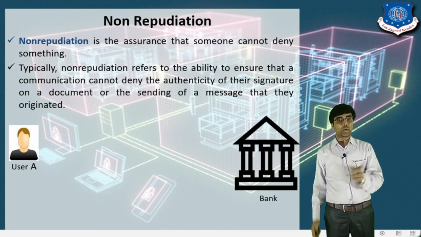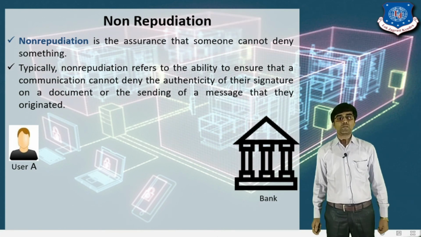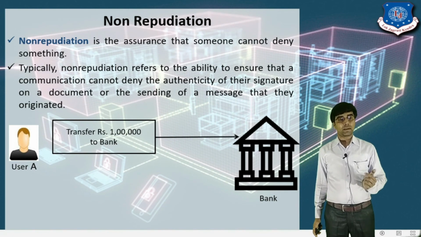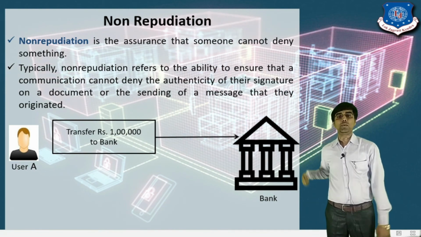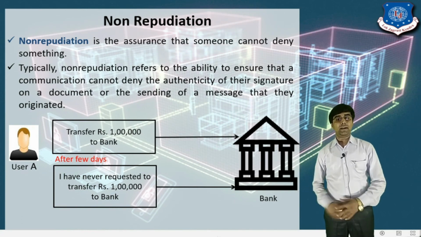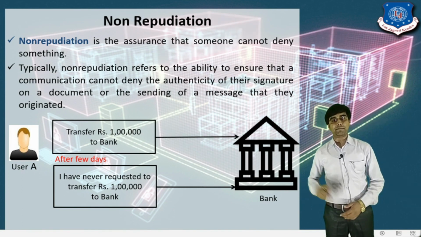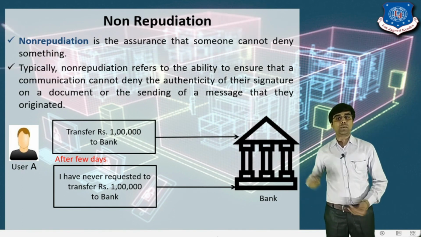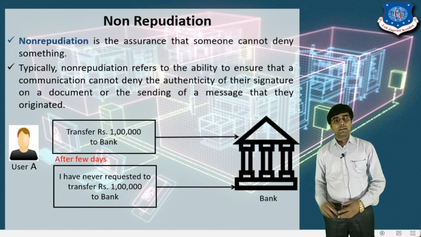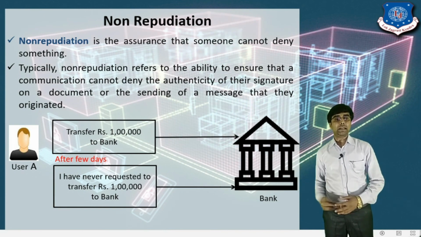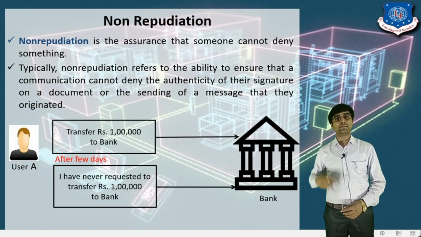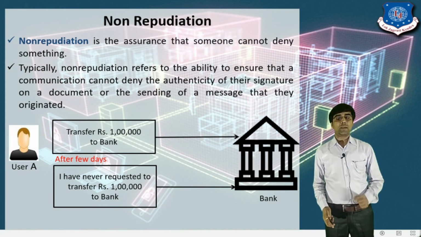Let's take one example to clarify what non-repudiation is. User A wants to transfer some amount from his account to account B. User A sends a message requesting a fund transfer. The bank happily transfers the amount from account A to account B. After a few days, user A claims to the bank, okay, I have never requested the fund transfer. So this situation is what non-repudiation prevents. It means that someone can't deny something. So this is all about non-repudiation.